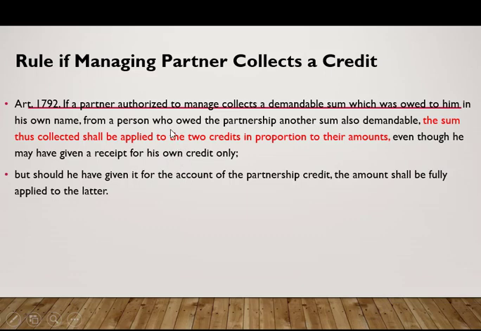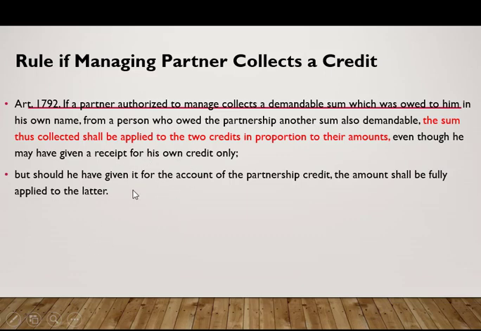One ay si managing partner ang creditor and the other ay ang creditor naman or ang nagpapautang ay sino? Si partnership. And then both sums are demandable. So, in that case, ay titingnan natin kung paano po i-a-apply ang credit.